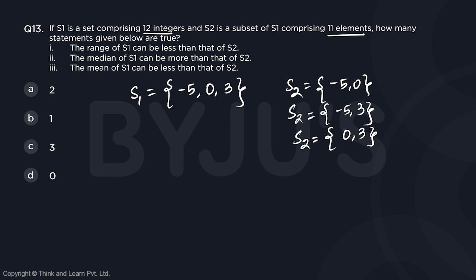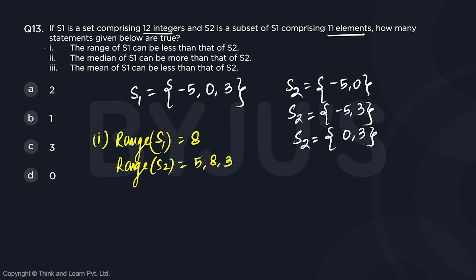Now, if we talk about the range of S1 can be less than S2. What is range? Range is the difference of the smallest and the largest number, right? So if we talk about the first scenario, the range of S1 is going to be the gap between these two, which is 8, while the range of S2 is either a 5 or an 8 or a 3. So the range of S1 can be less than S2? We can see that no, 8 is the largest of the ranges we get. So the first is not true.